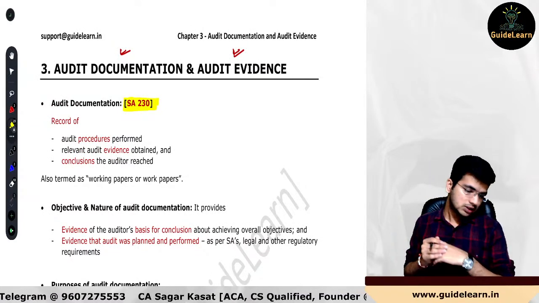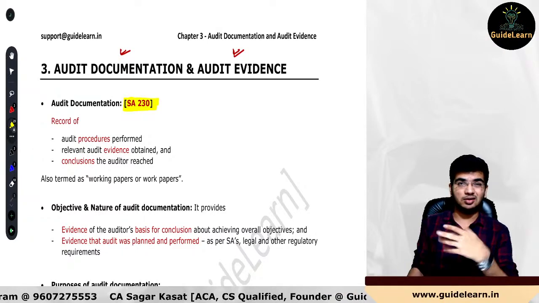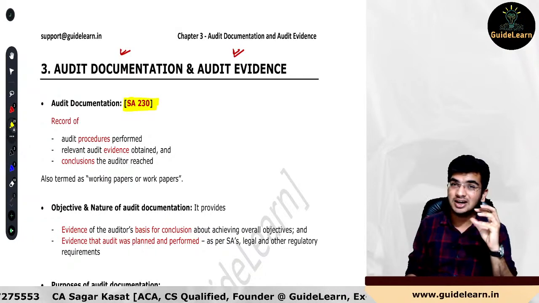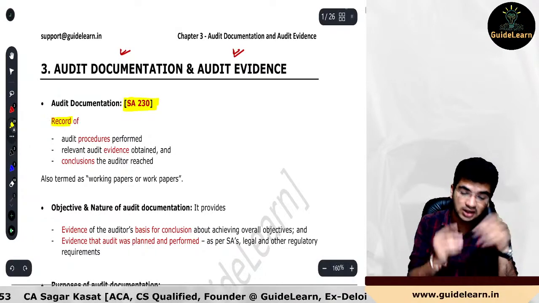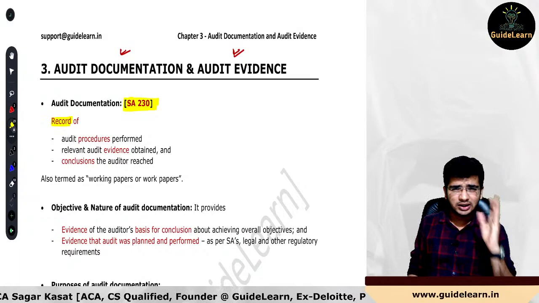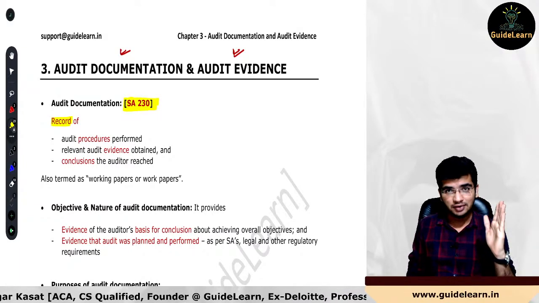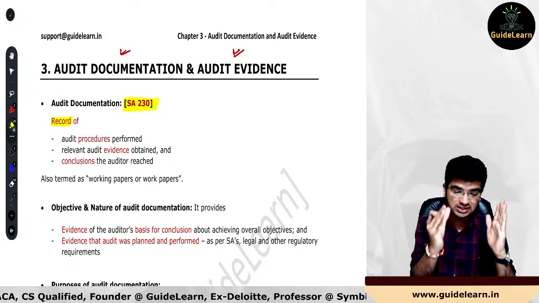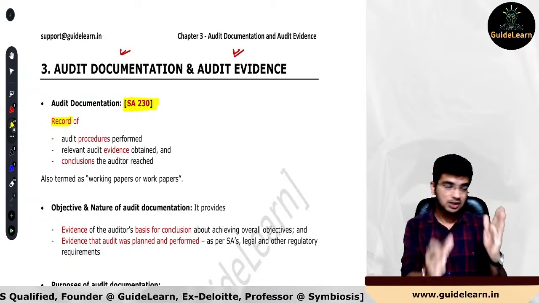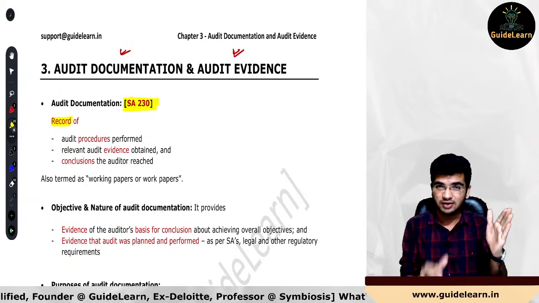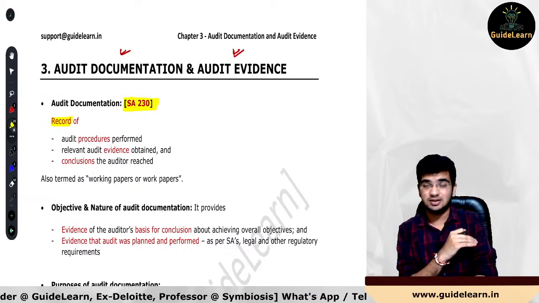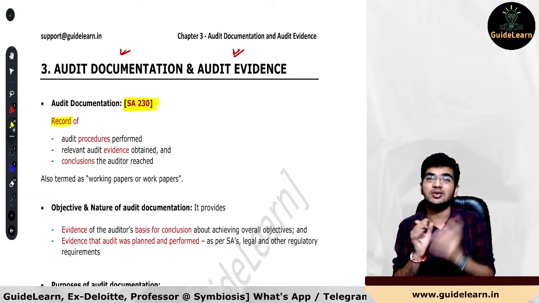Let's come on. So the very first thing is audit documentation. What is audit documentation? There are 3 points you need to remember: it is nothing but a record of whatever audit procedures you have performed, relevant audit evidence obtained, and conclusions reached by the auditor based upon the audit procedures and audit evidence.